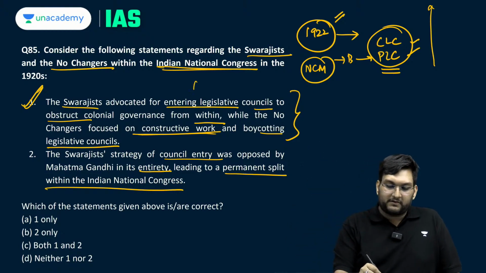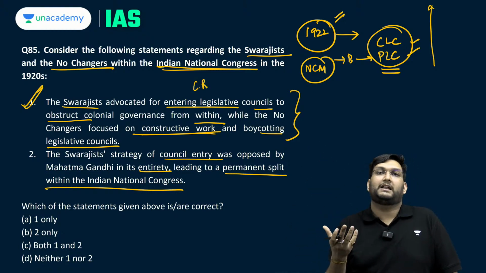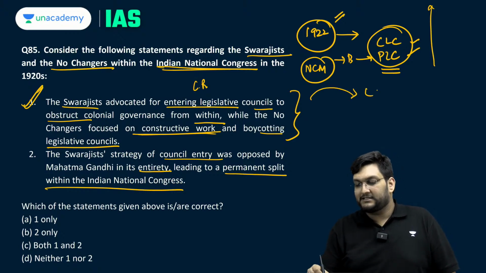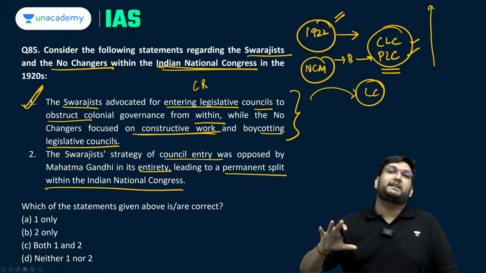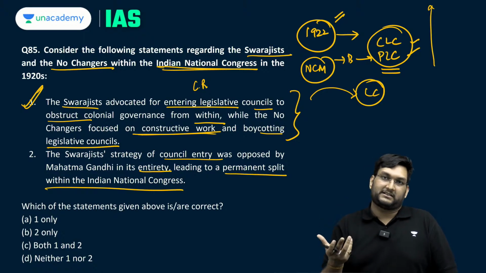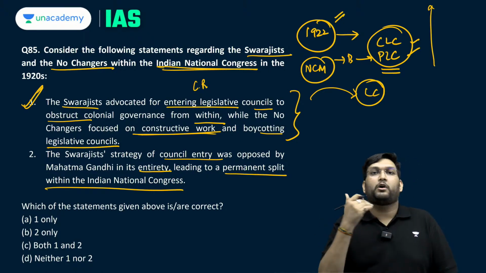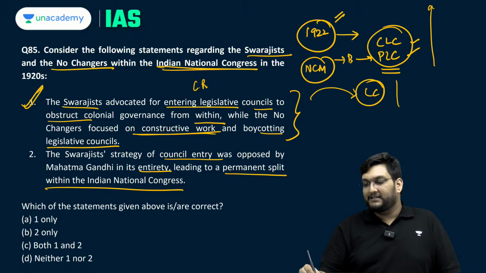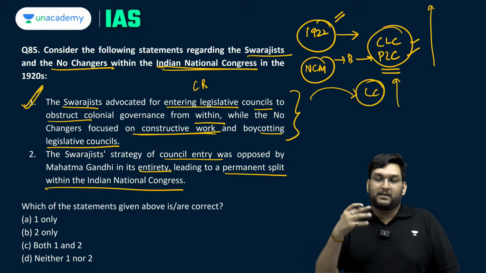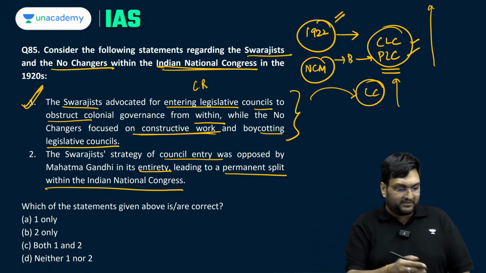So the argument which was given by C.R. Das or Motilal Nehru was that we should enter the legislative councils so as to create a new space for agitation. So we will either end or mend the legislative councils and disrupt the movement of the government from within itself. So this is totally correct.